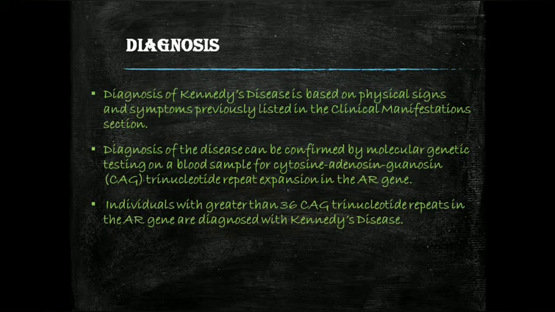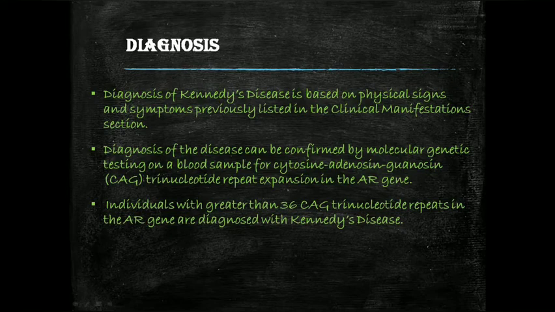Now on the diagnosis, how do we diagnose Kennedy's disease? Based on the physical signs and symptoms previously listed in the clinical manifestation section, we can easily diagnose Kennedy's disease. The diagnosis can be confirmed by molecular genetic testing on a blood sample for cytosine, adenine, guanine trinucleotide repeat expansion in the AR gene, as I said in the previous slide.